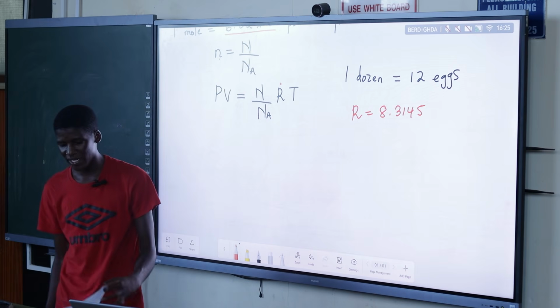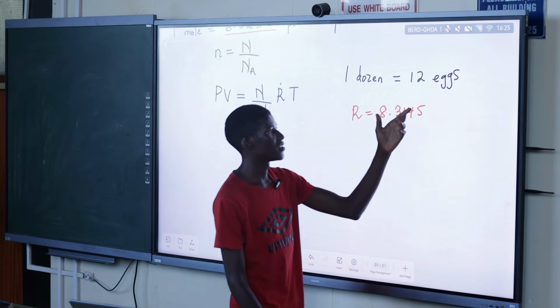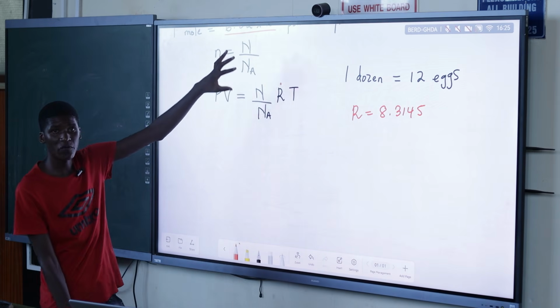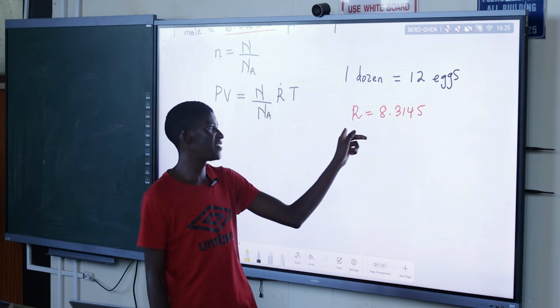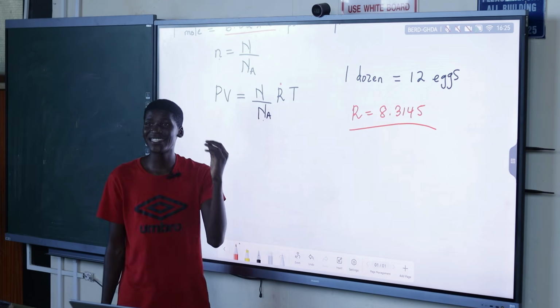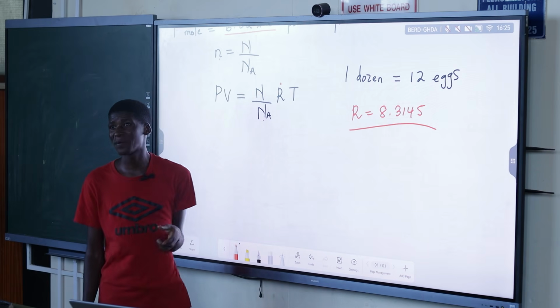You will derive the unit later. What are the units for R? Maybe you can derive them from the equation, with dimensional analysis. But this is the value of the constant. And also the Na is the Avogadro's constant, that tells us within 1 mole there is this amount of particles.